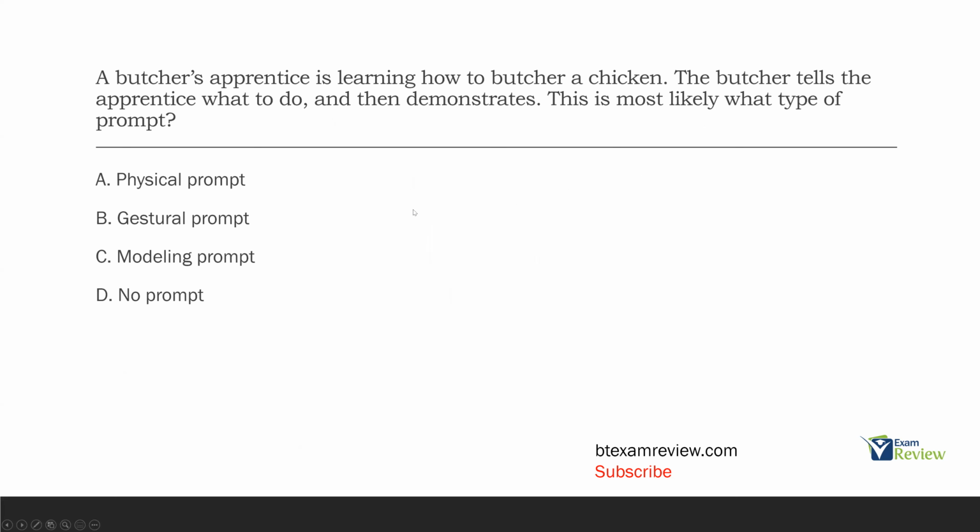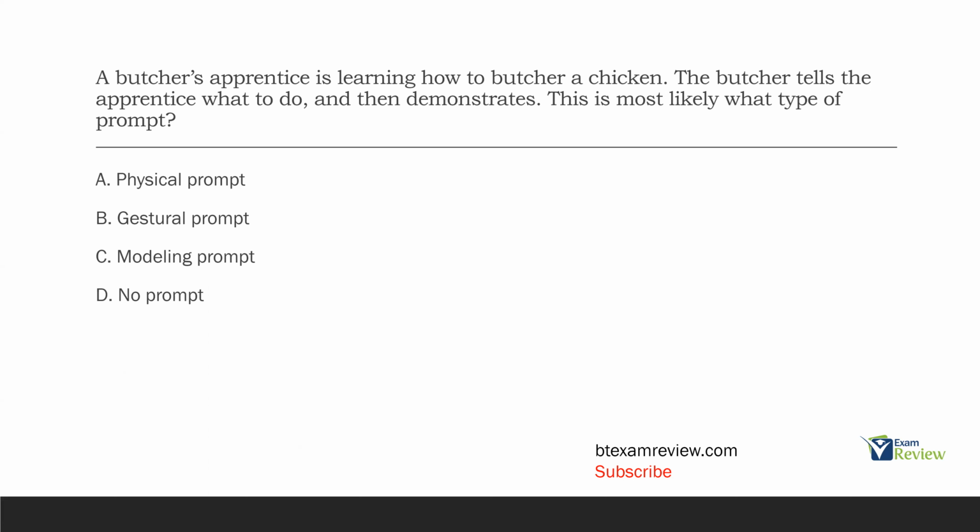A butcher's apprentice is learning how to butcher a chicken. The butcher tells the apprentice what to do and then demonstrates. This is most likely what type of prompt? All right, you got to analyze this and think a little bit. There's not a lot of information here, but definitely enough to figure it out. The prompting question. So what kind of prompt are we looking at here? So we're looking at a butcher's apprentice learning to butcher a chicken. The SD is the butcher tells the apprentice what to do. Immediately after, the butcher demonstrates.